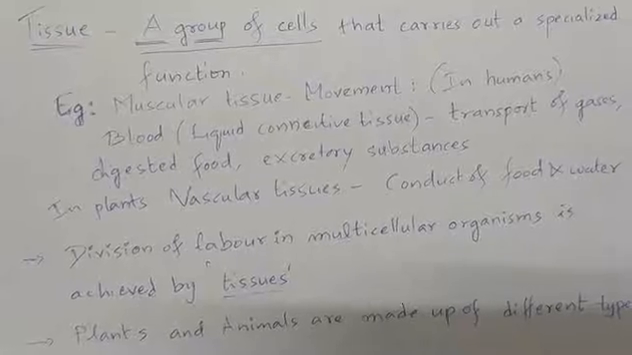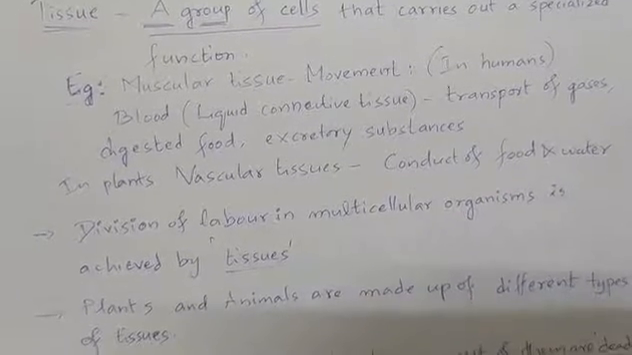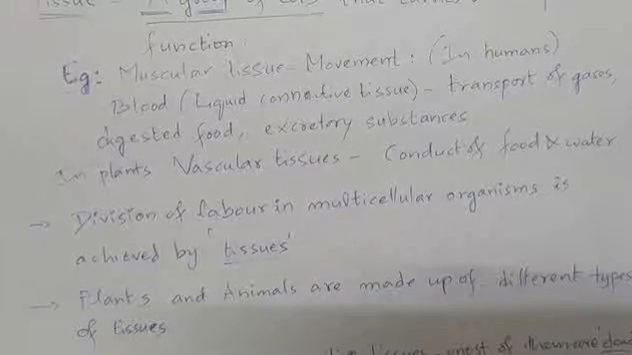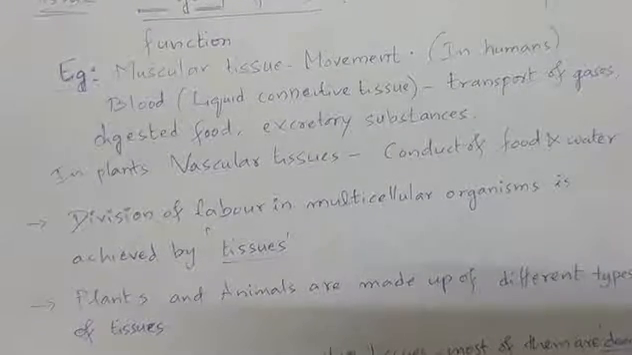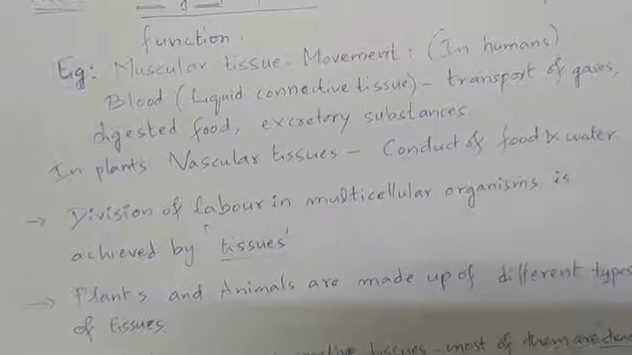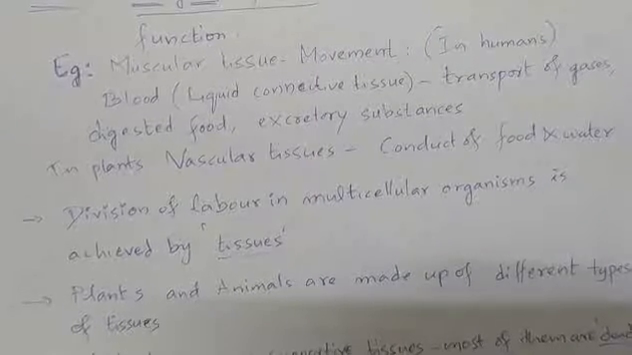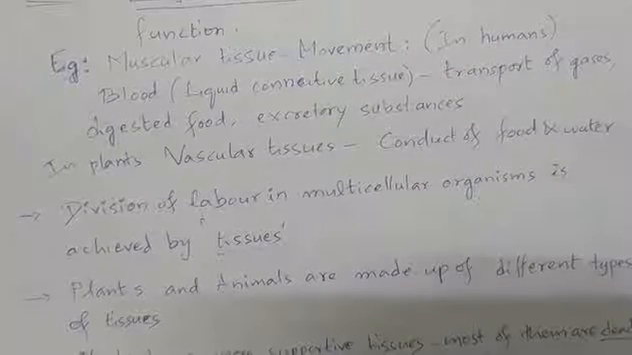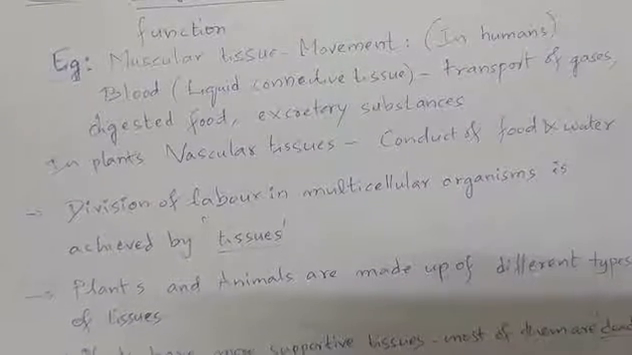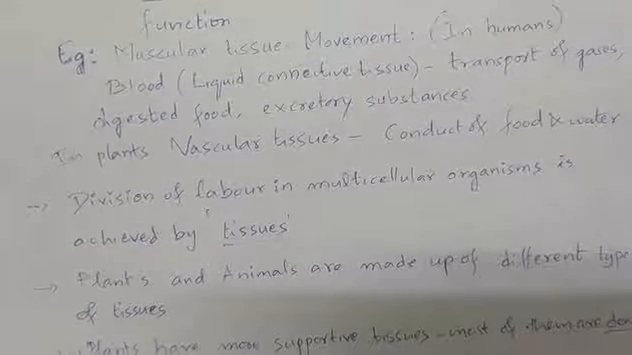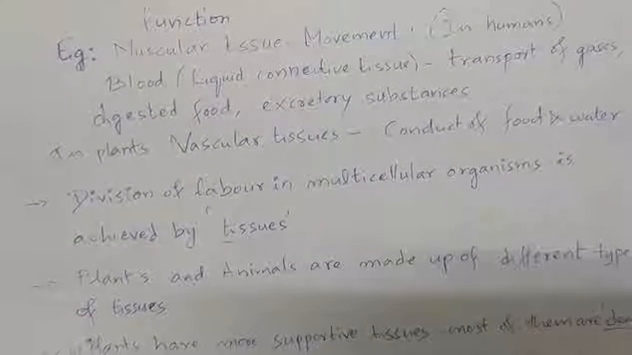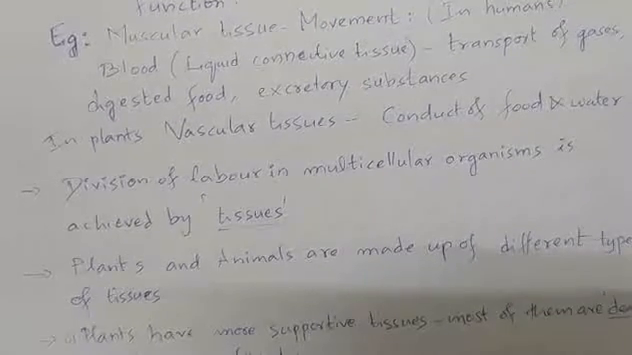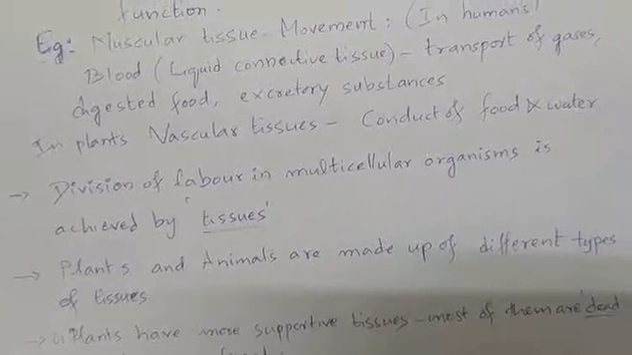Plants and animals are made up of different types of tissues, because plants are stationary and animals are motile. Plants are autotrophic, animals are heterotrophic. Plants can grow much bigger in size, whereas animals grow smaller in size compared to many larger plants. How are these differences achieved? Because plant bodies and animal bodies are made up of different types of tissues.